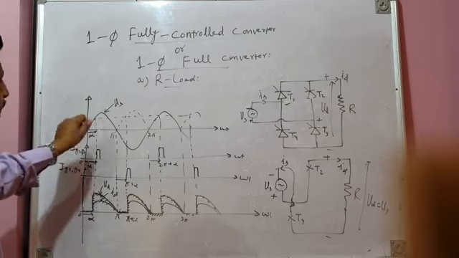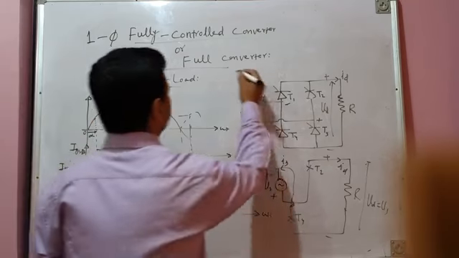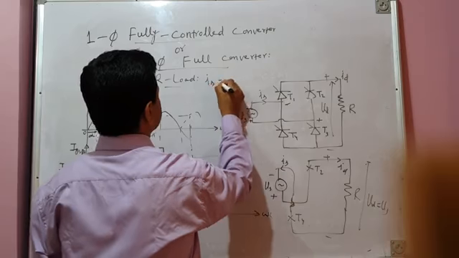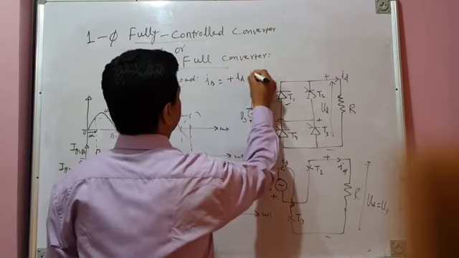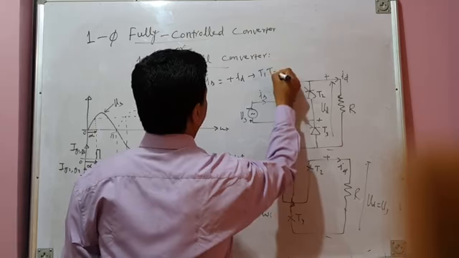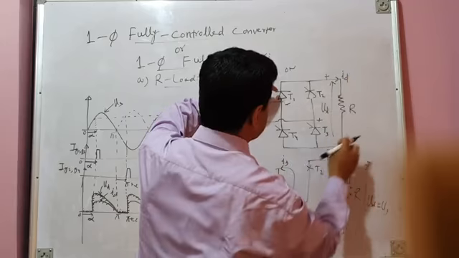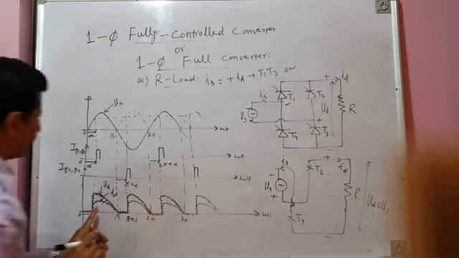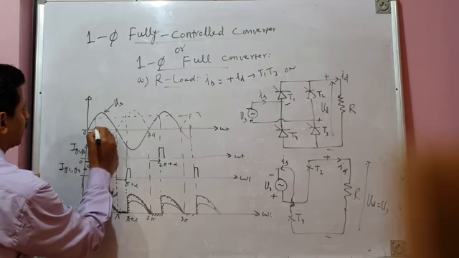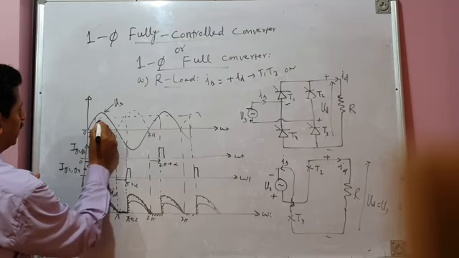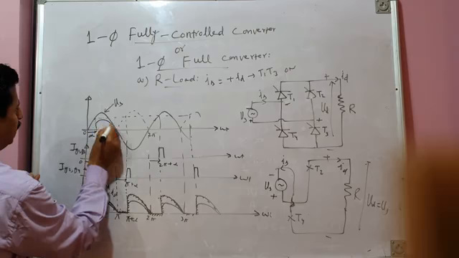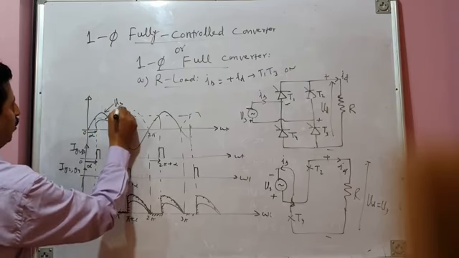What about source current? I have already told you that source current Is is equal to plus Id when T1, T3 are on. When this pair of devices is on, this is source current and it is equal to plus Id. So your source current will be the same as load current. So this is source current for the positive half cycle.